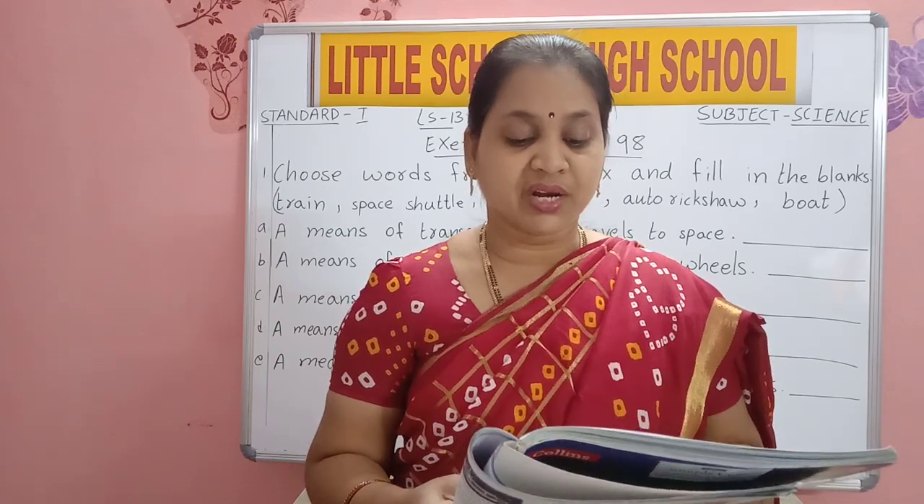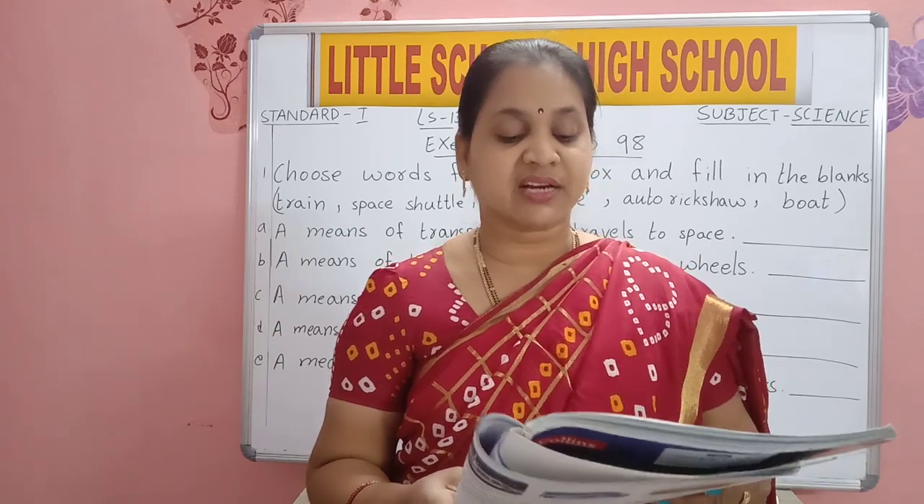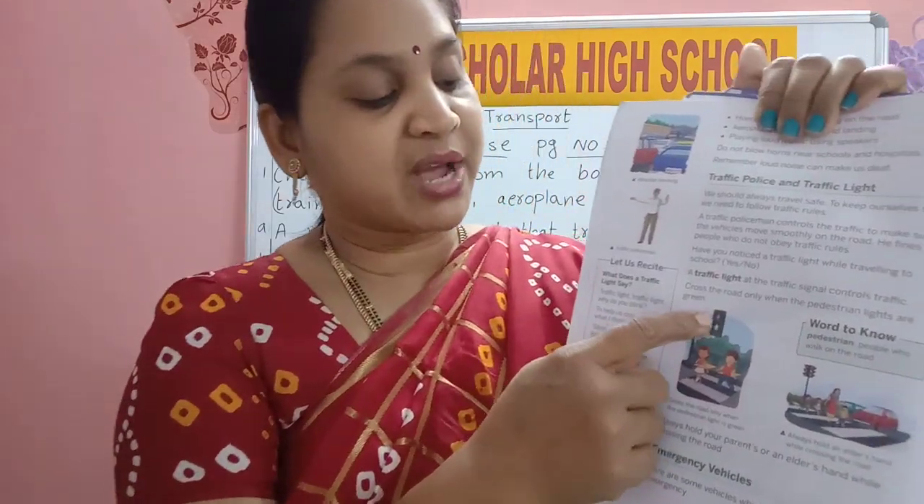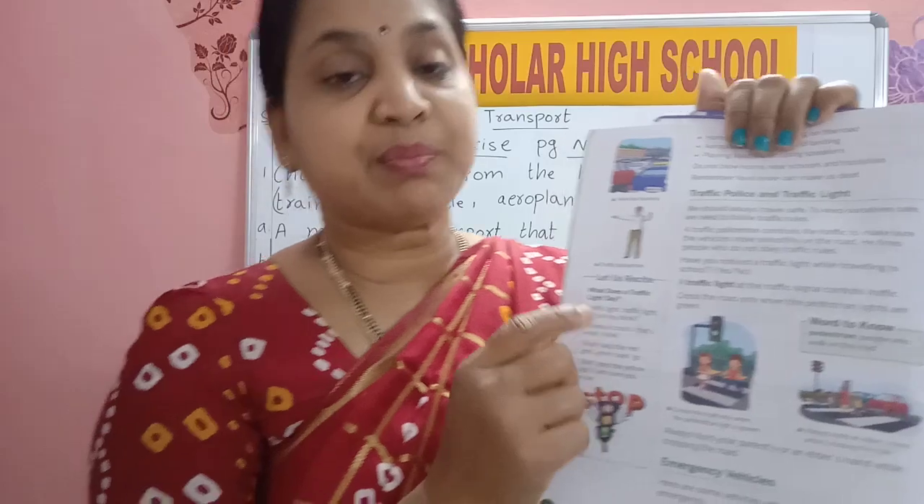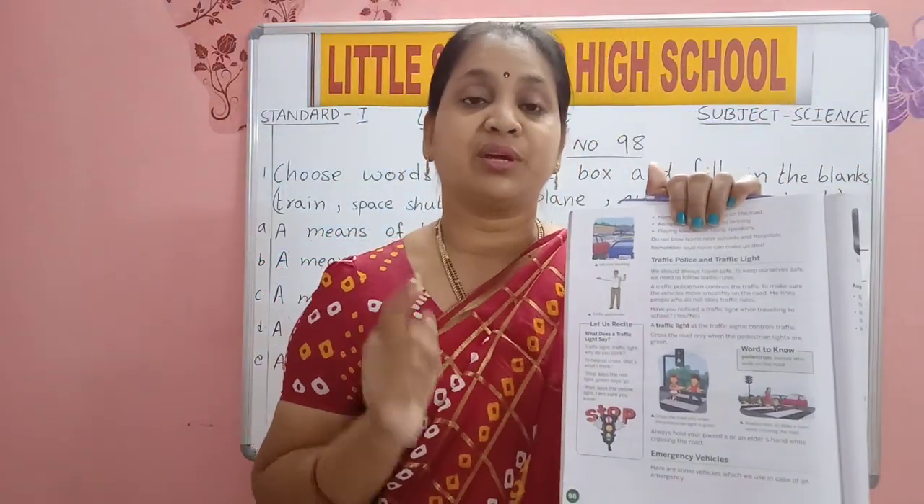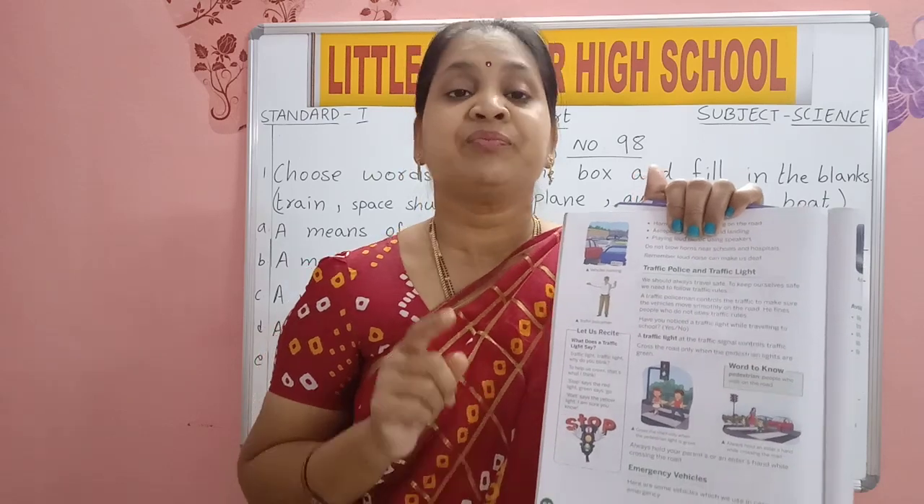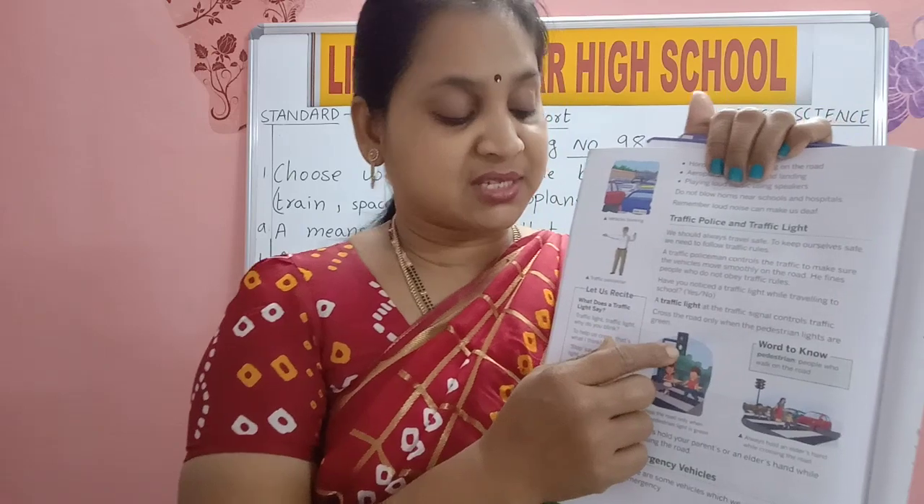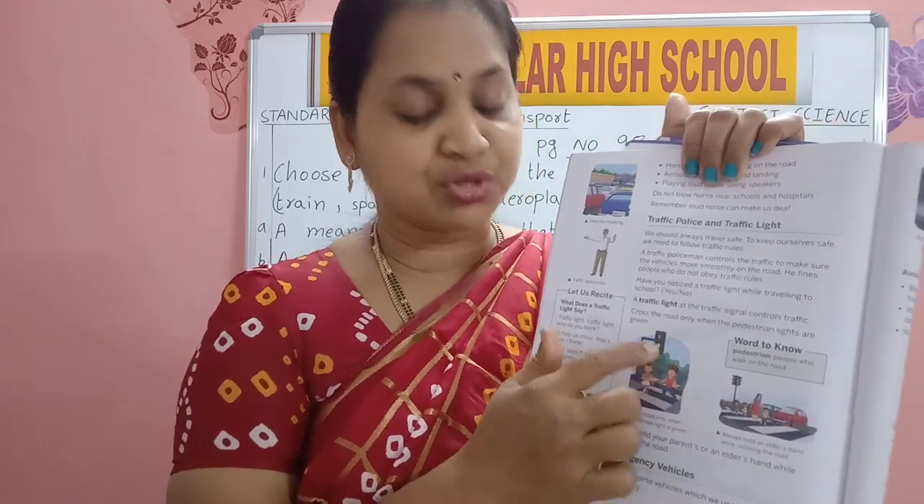Cross the road only when the pedestrian lights are green. See here, this is the pedestrian light. Pedestrians means the people who walk on the road. If the pedestrian light is green, then only you should cross the road.